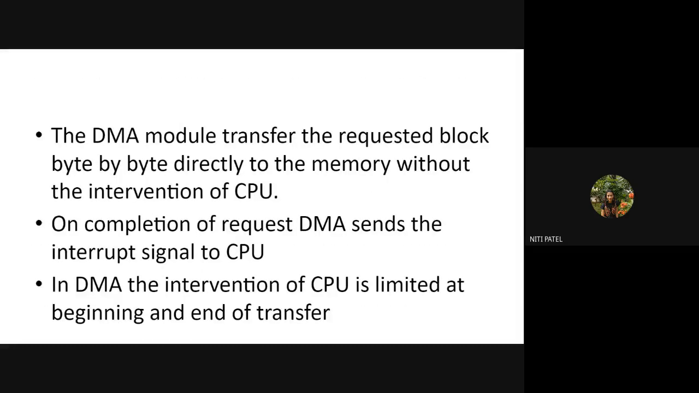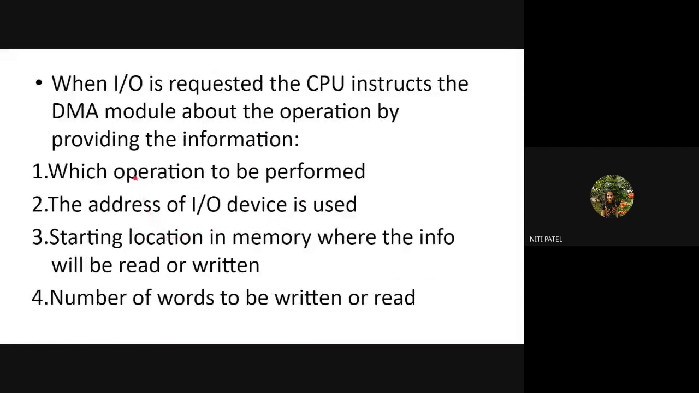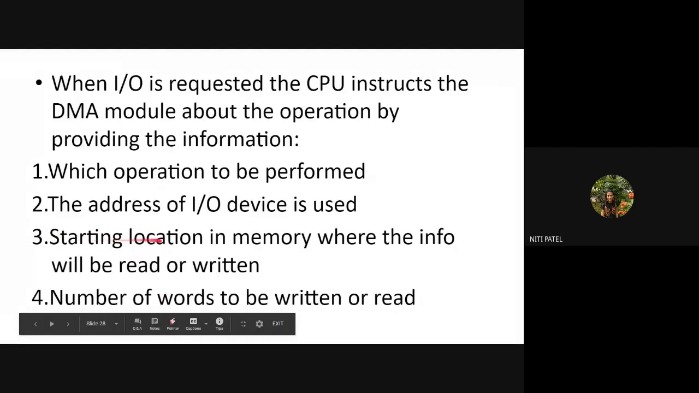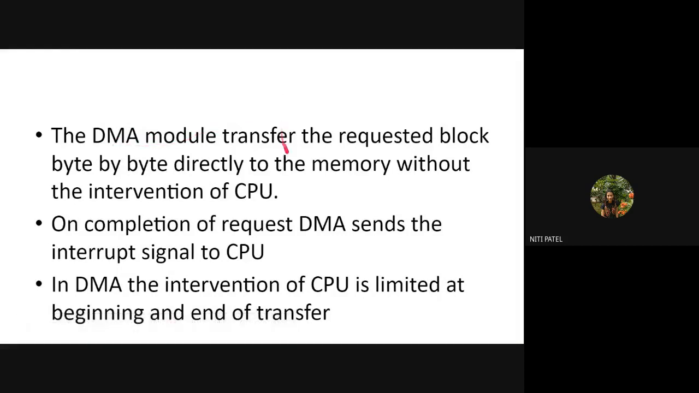The DMA module transfers the requested block byte by byte directly to the memory without intervention of CPU. Once it knows all these details, from where the data has to be taken and where it has to be copied, it will simply take the request from the IO and transfer it to the memory, or take it from the memory and transfer it to the IO without involving the CPU in between. Direct byte by byte data will be copied from memory to IO and IO to memory. Once the DMA transfer is complete, it will send the interrupt signal to CPU.